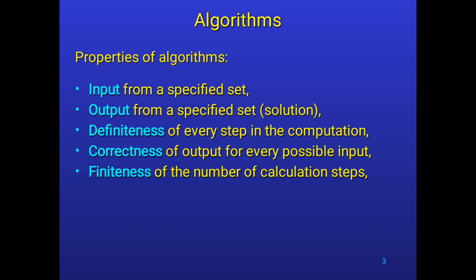In the worst case, it is the maximum number of steps taken on any instance of size n. In the best case, the minimum number of steps taken on any instance of size n. And the average case, an average number of steps taken on instances of size n. That is called the analysis of algorithms.